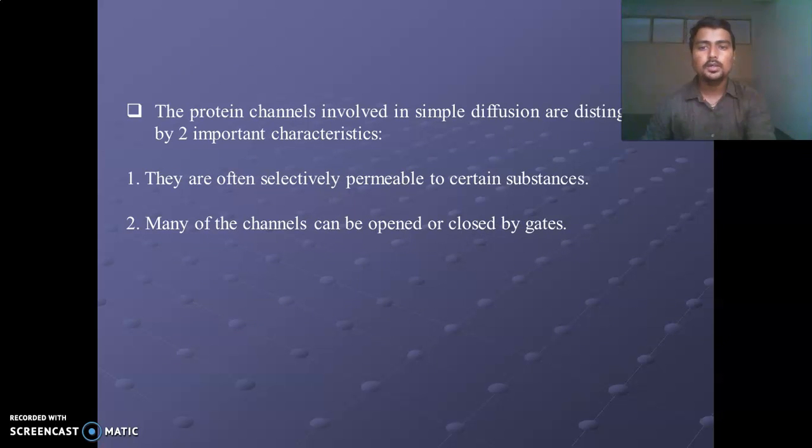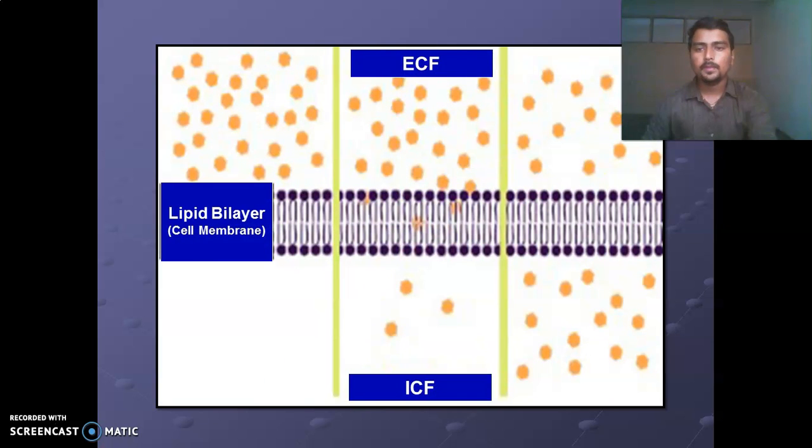There are two important characteristics involved in a protein channel for simple diffusion. First, they are often selectively permeable to particular substances, and second, many of the channels can open or close by gates. Here is the lipid bilayer, which has a polar head and non-polar tail.